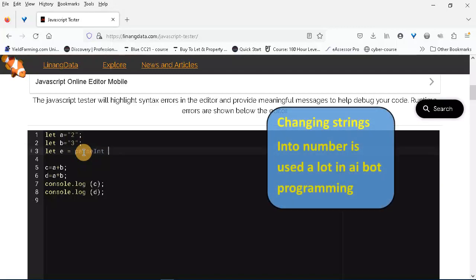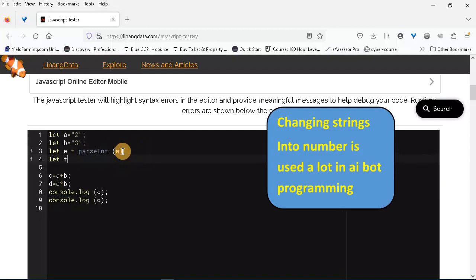So here's a neat trick if we're absolutely sure those strings contain only numbers. We can use this function parseInt to turn the string into a number, and then that enables us to do all of the normal calculations that we could do with a number variable.